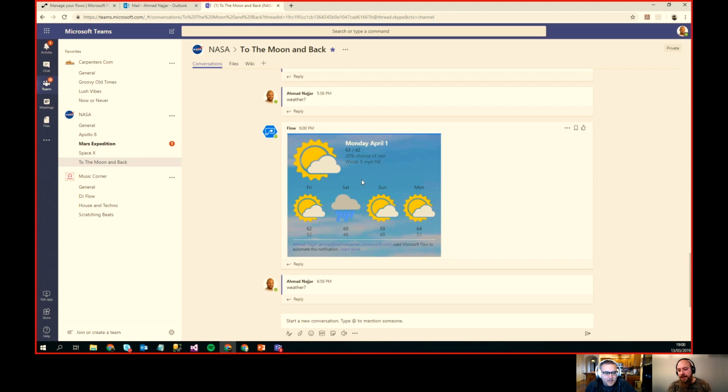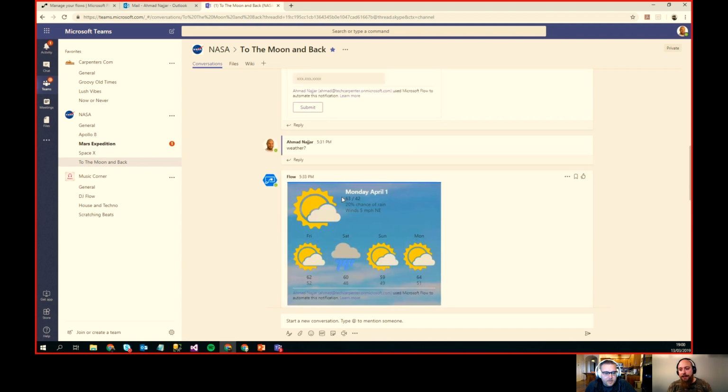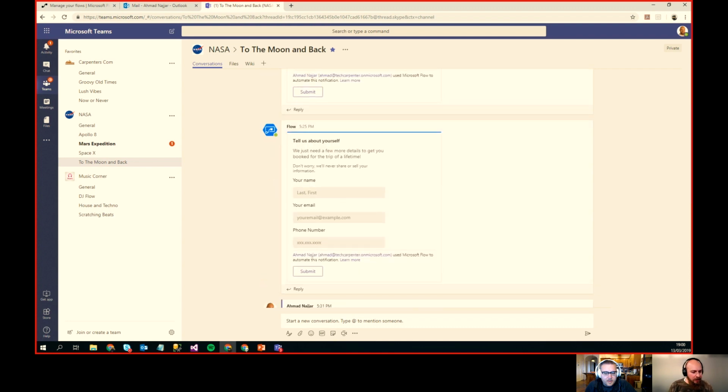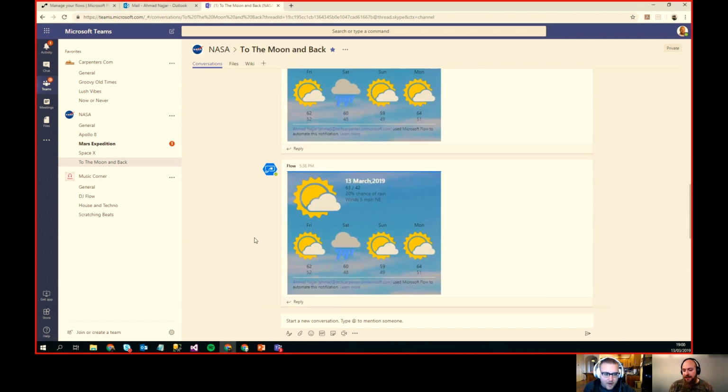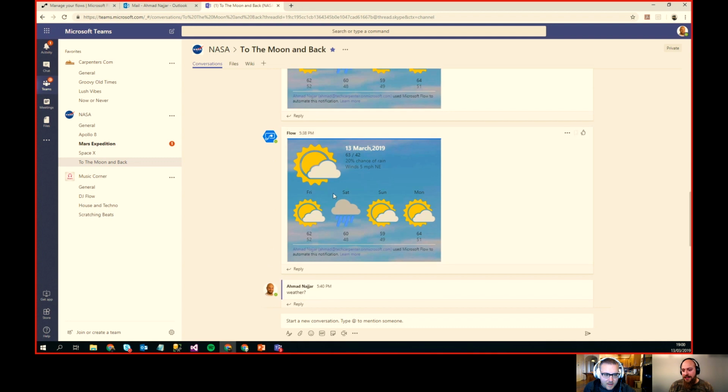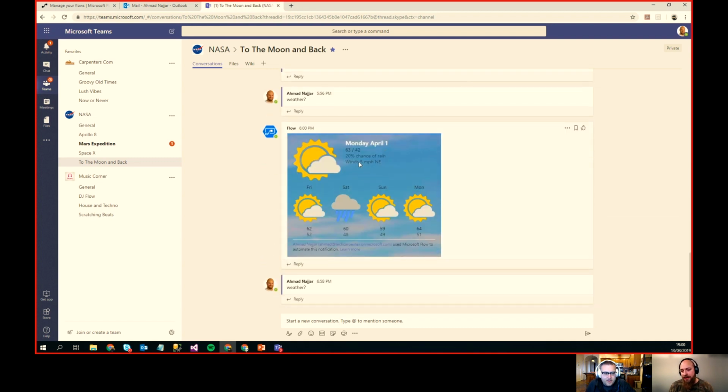this is the adaptive card. This is how it's going to look, and you could just create different kinds of adaptive cards. Oh, there it was, 13 March. Go down. There's today. Oh, go back. There's today. Yeah, that's actually today. I was just playing around, and then I copied that back again to make it Monday, April 1, to make it static.